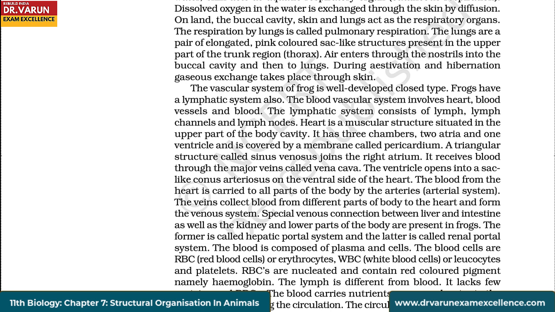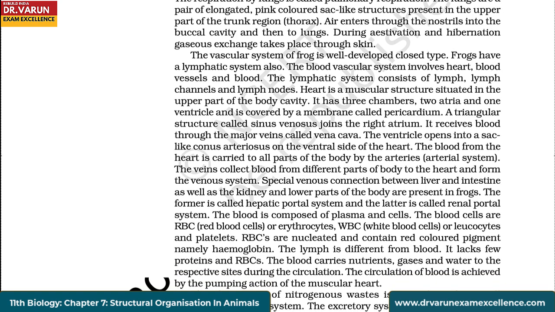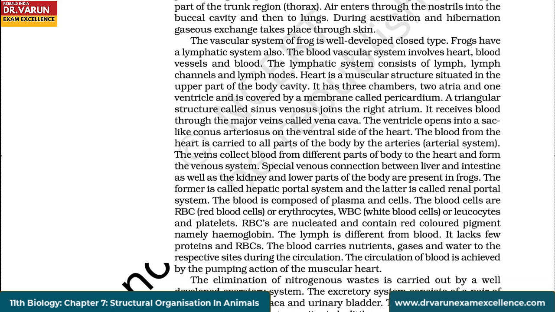The blood vascular system involves the heart, blood vessels and blood. The lymphatic system consists of lymph channels and lymph nodes. The heart is a muscular structure situated in the upper part of the body cavity. It has three chambers, two atria and one ventricle, and is covered by a membrane called pericardium. A triangular structure called sinus venosus joins the right atrium. It receives blood through the major veins called vena cava. The ventricle opens into a sac-like conus arteriosus on the ventral side of the heart.